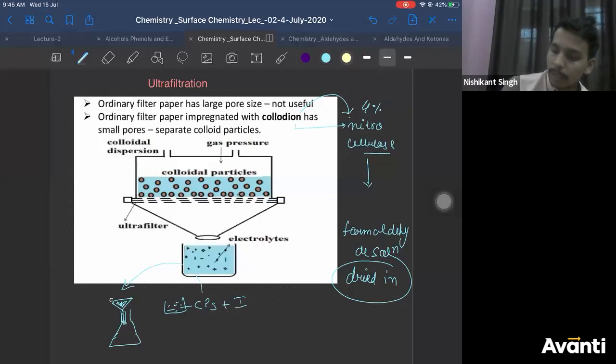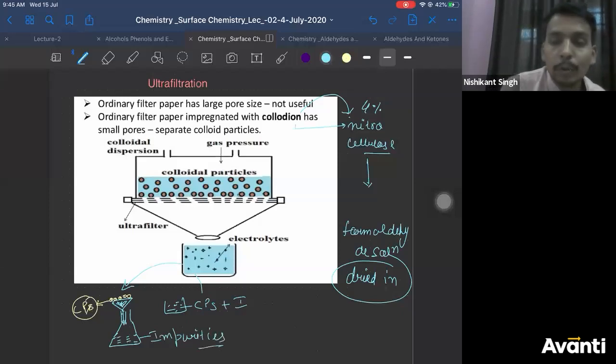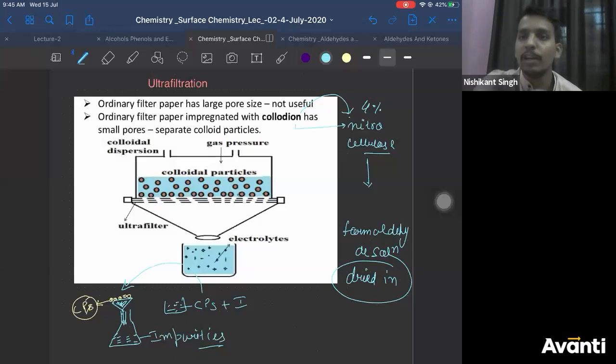All the colloidal particles will be obtained on the filter paper, right? And the impurities will be collected in the flask. That's all. Okay? So now you can say that indirectly your filter paper is acting as a membrane, a dialysis membrane. You can directly say that also. Your filter paper is now acting as a dialysis membrane, right?